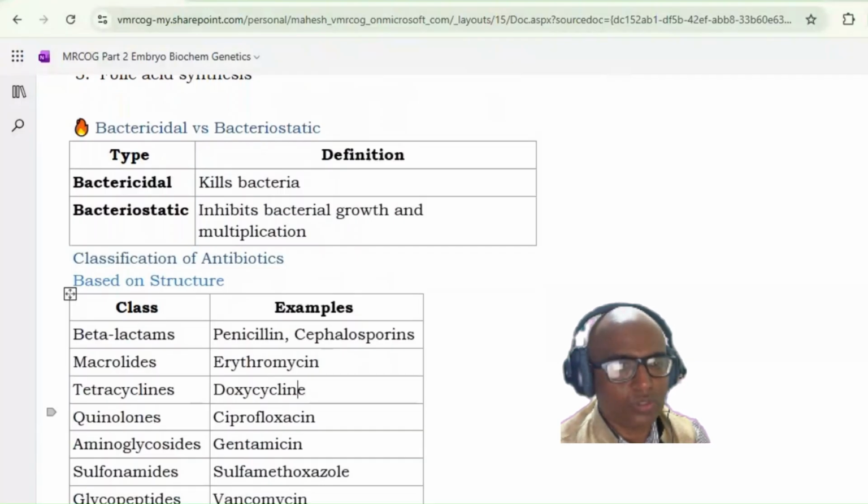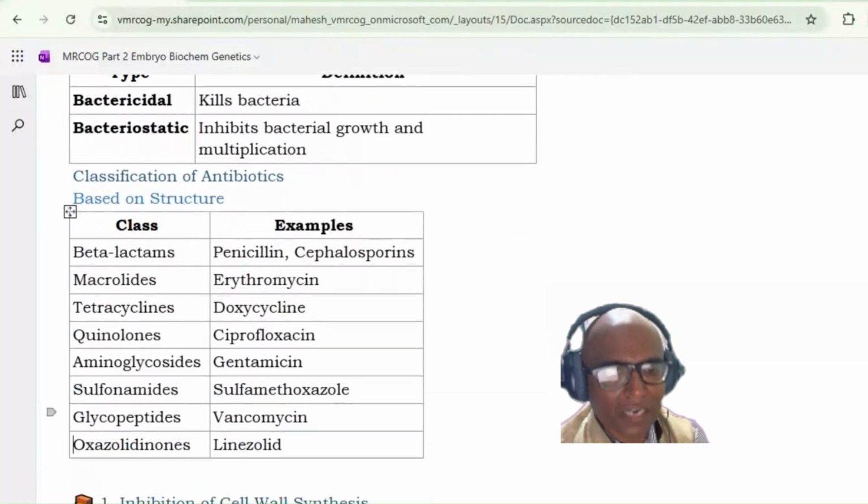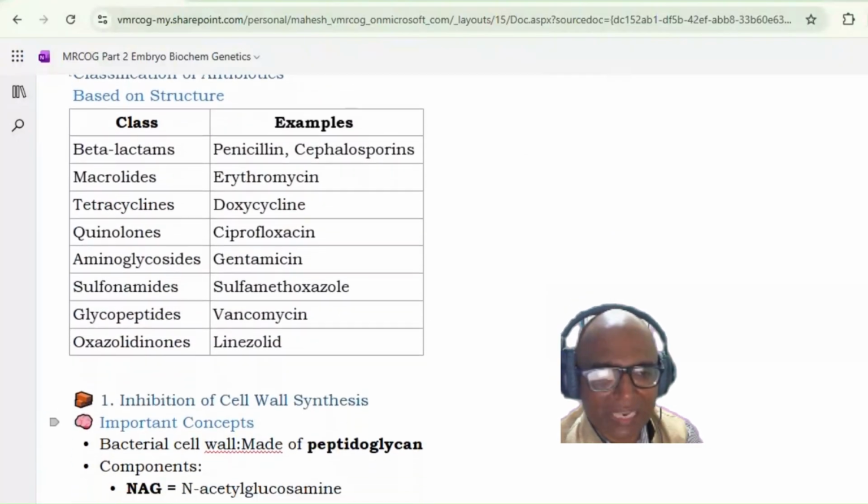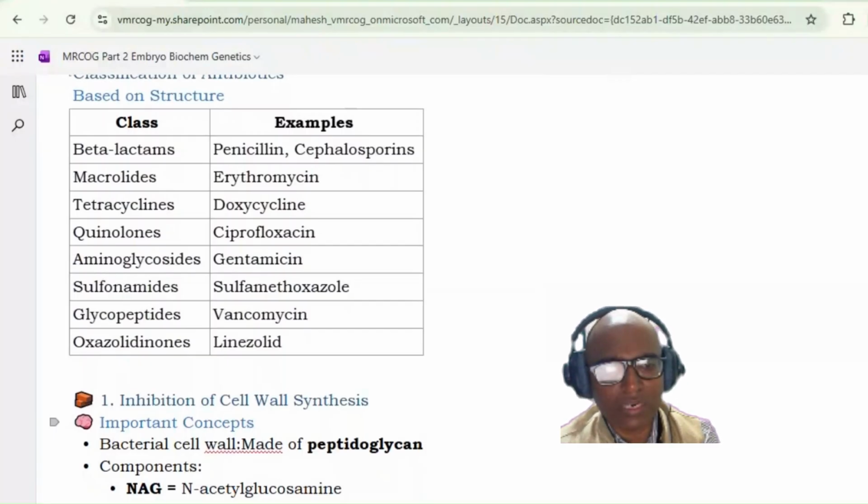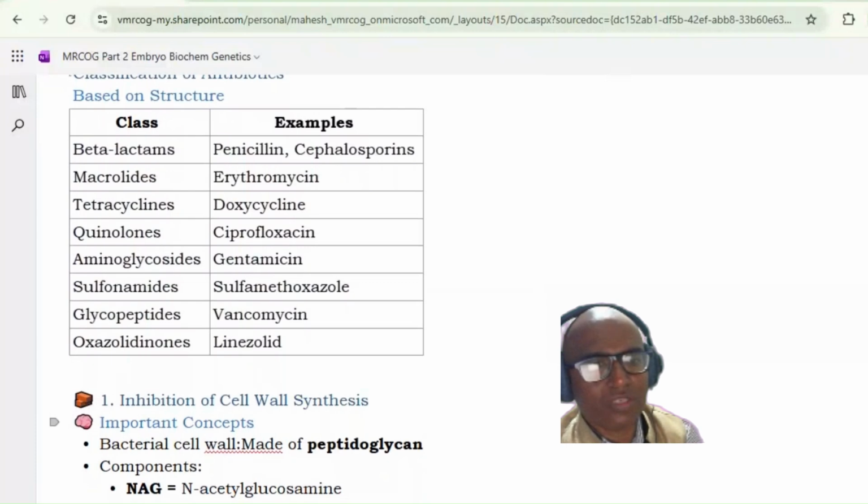Then you have quinolones, in which you have ciprofloxacin. Then aminoglycosides, the example is gentamicin. Then sulfonamides, sulfamethoxazole is the example. Then glycopeptides, that is vancomycin, and oxazolidinones, the example is linezolid. So these are the different classes of antibiotics, and you should know the examples of each class.